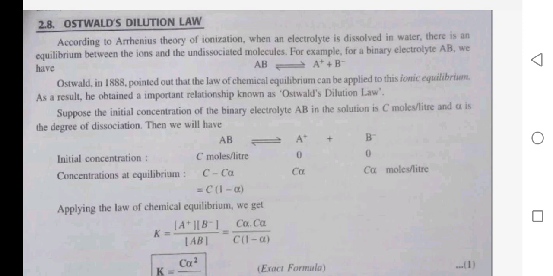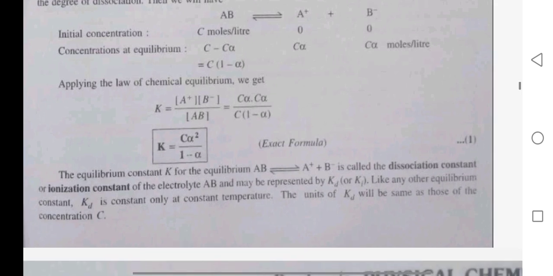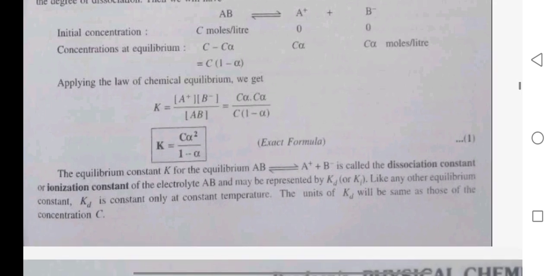Applying the law of chemical equilibrium, we get K = [A⁺][B⁻]/[AB]. K = Cα × Cα / C(1 − α). The exact formula is K = Cα²/(1 − α).